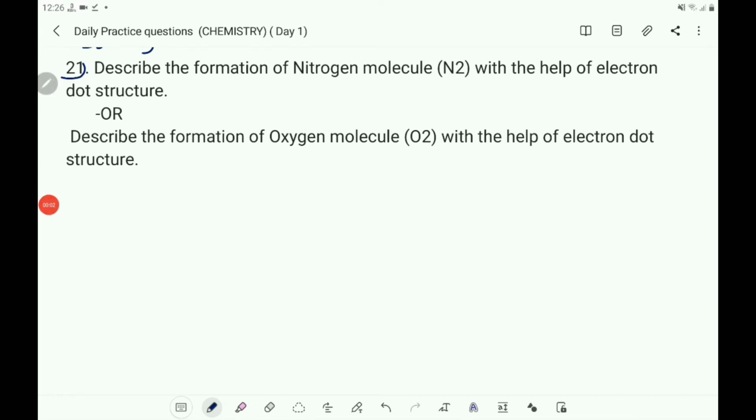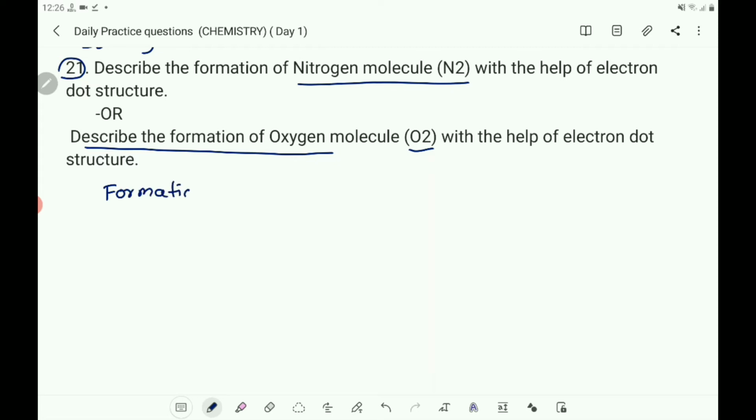Next, question number 21. Describe the formation of nitrogen molecule, that is N2 molecule, with the help of electron dot structure, or describe the formation of oxygen molecule, that is O2, with the help of electron dot structure. Now let us discuss the formation of the nitrogen molecule. You write any one answer, don't write both, but here let us write both. Now you take the first one.